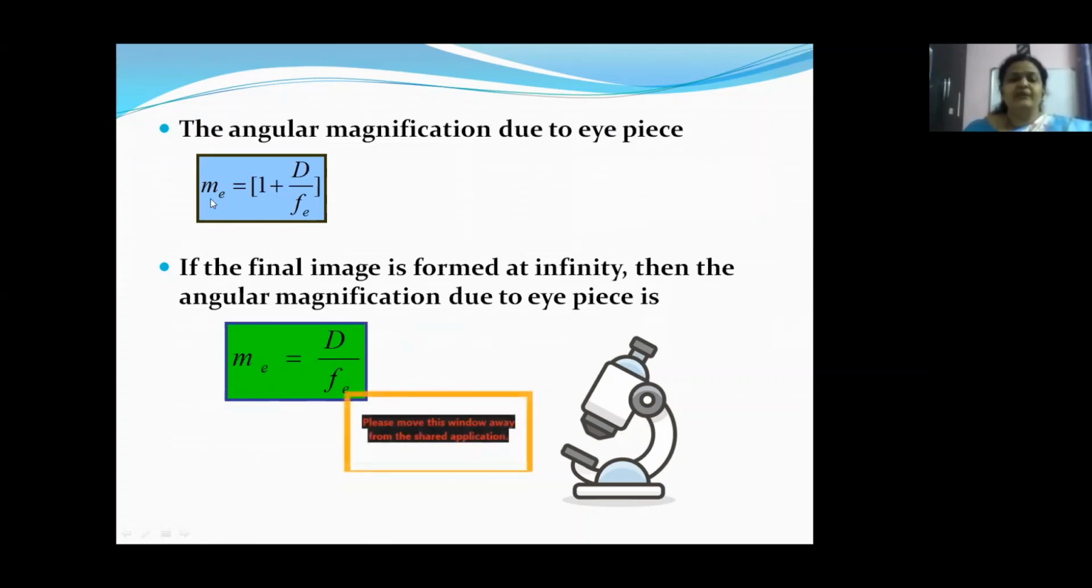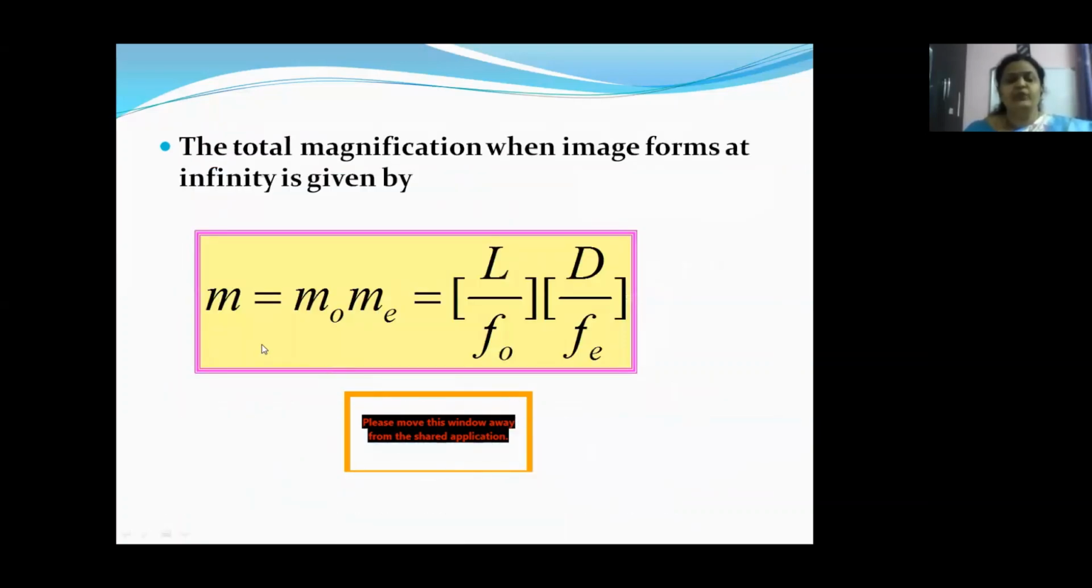Therefore, the magnification due to the eyepiece is given by 1 plus d by Fe, and if the image forms at infinity, then it is equal to d by Fe. Therefore, the total magnification, the combination of the two lenses, is given by Mo into Me, which is equal to L by Fo into d by Fe. Once again, children, the total magnification by a compound microscope is M equals Mo into Me, equal to L by Fo into d by Fe. Children, this is the magnification due to a compound microscope.